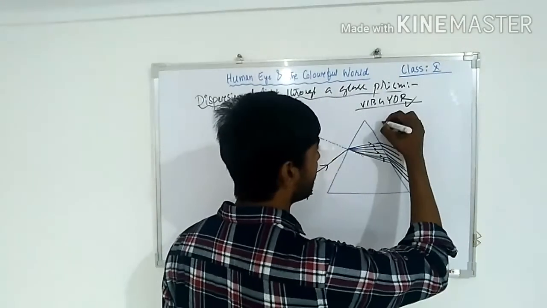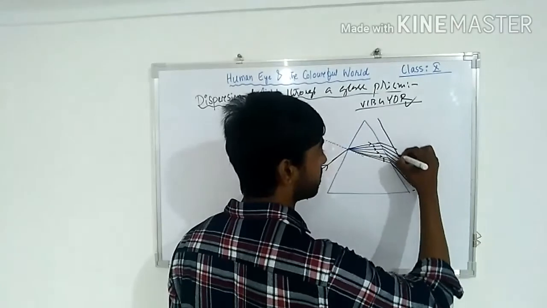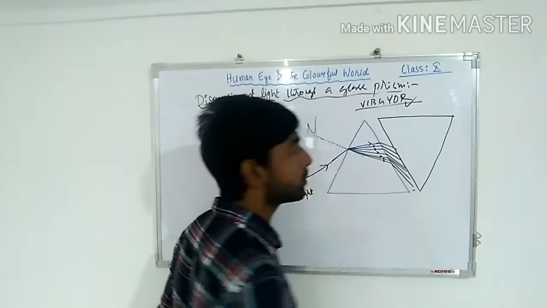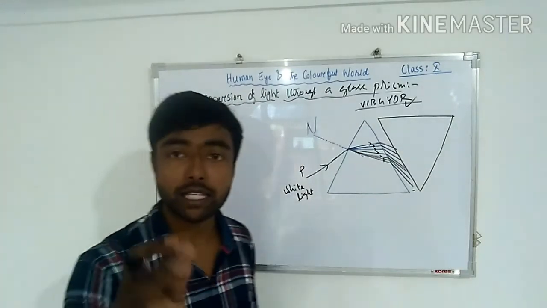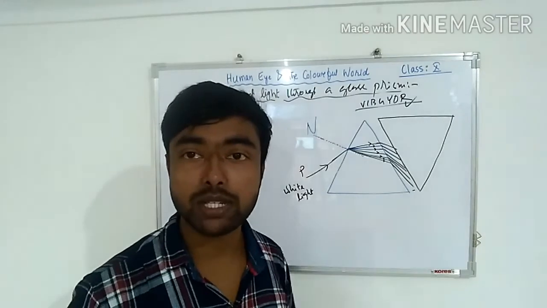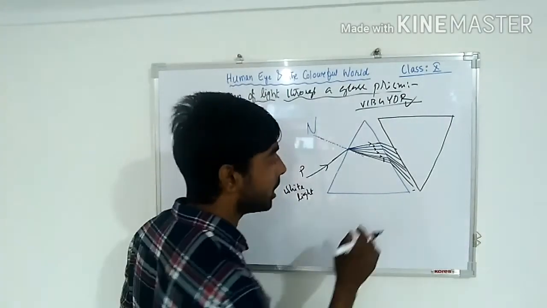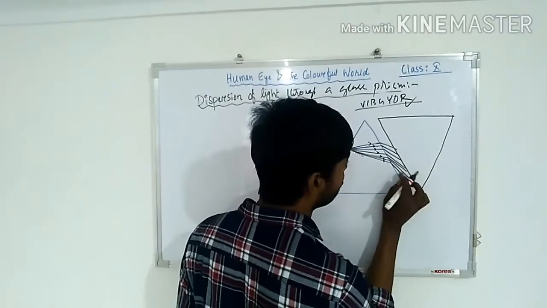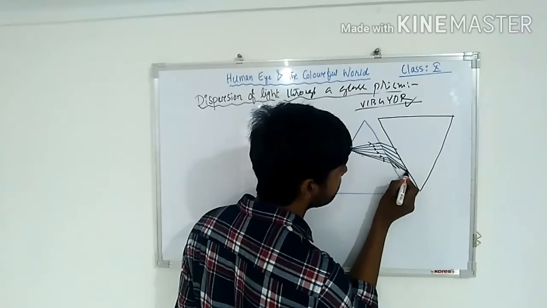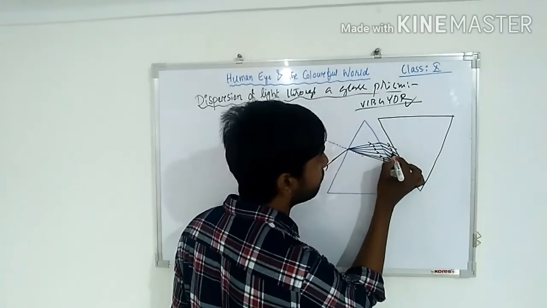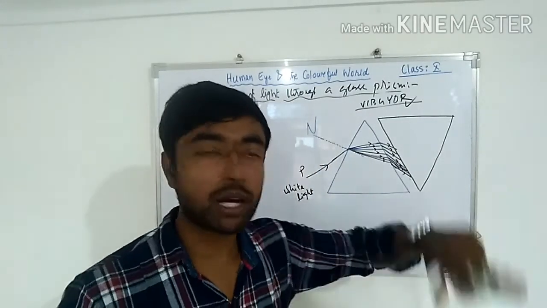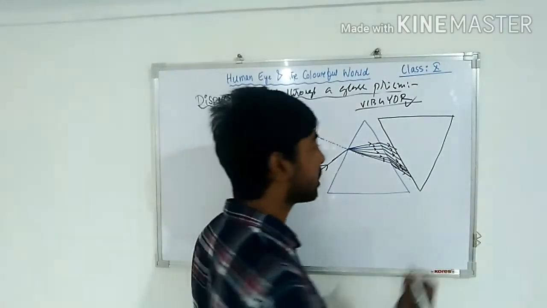Listen, if I put another prism like this inversely, this experiment was done by Isaac Newton. Okay, you have to remember this. If I put one more prism upside down, अगर हम उल्टा करके एक प्रिज्म इसे लेते हैं तो क्या होता है?